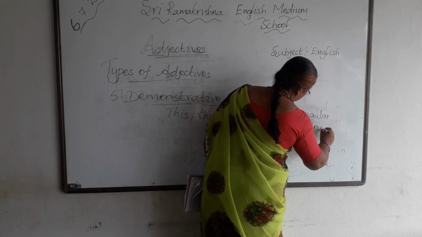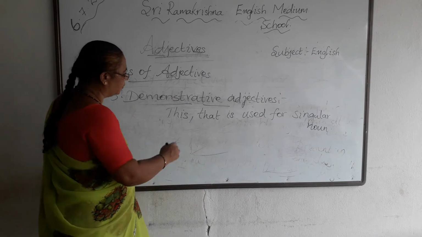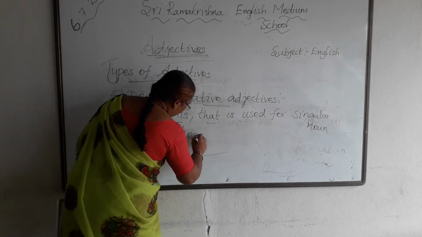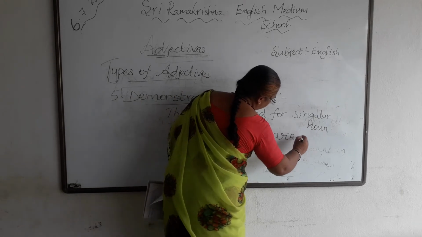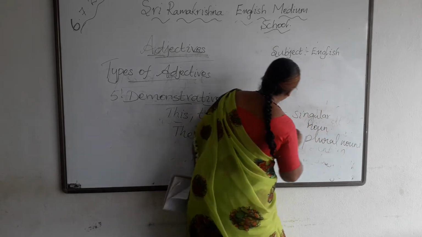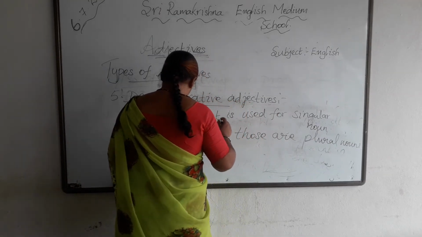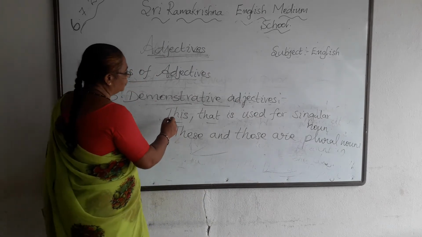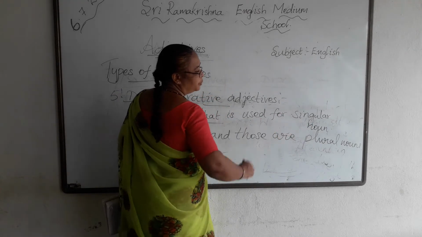These adjectives are used to point out the specific noun or pronoun. This and that are used for singular nouns. These and those are used for plural nouns. So these demonstrative adjectives are used to point out a noun or pronoun.